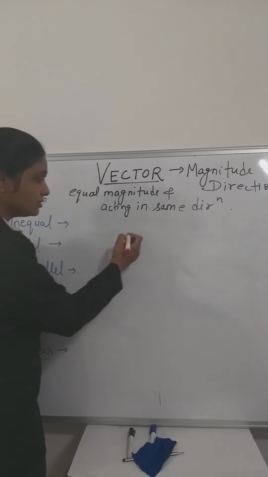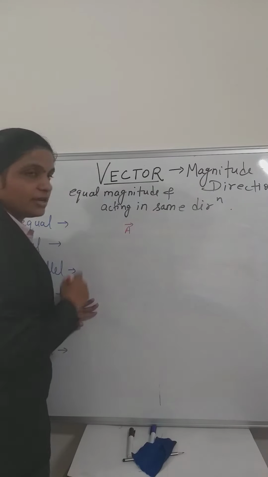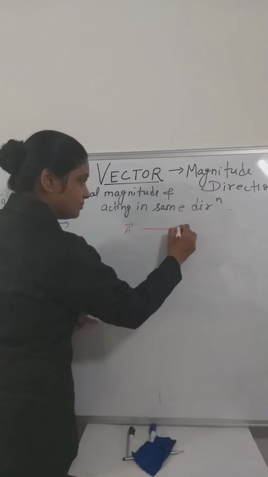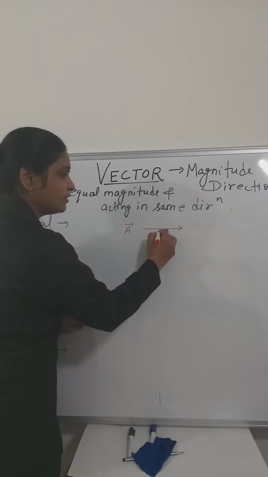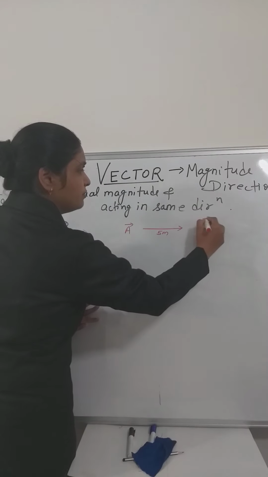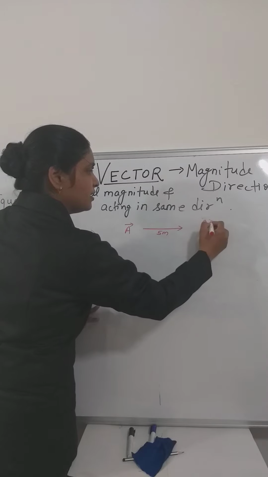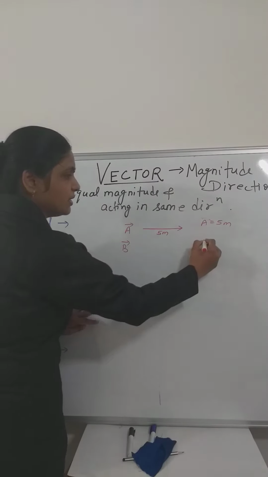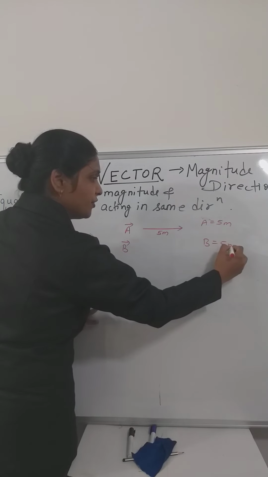Suppose a vector A is pointing like this. Its magnitude is 5 meter, which means the magnitude of A is 5 meter. B vector is there whose magnitude is also 5 meter.